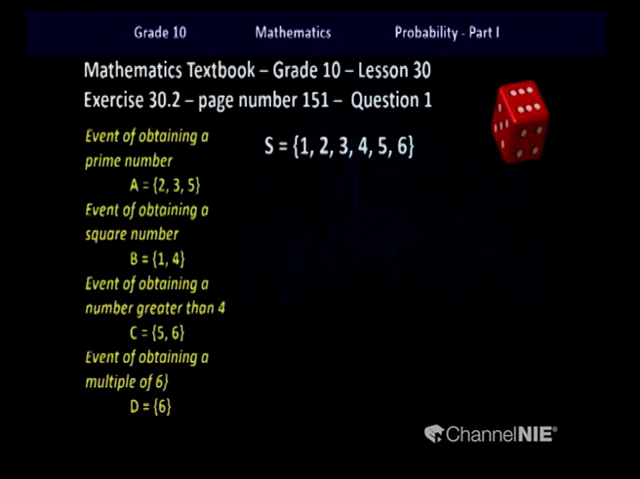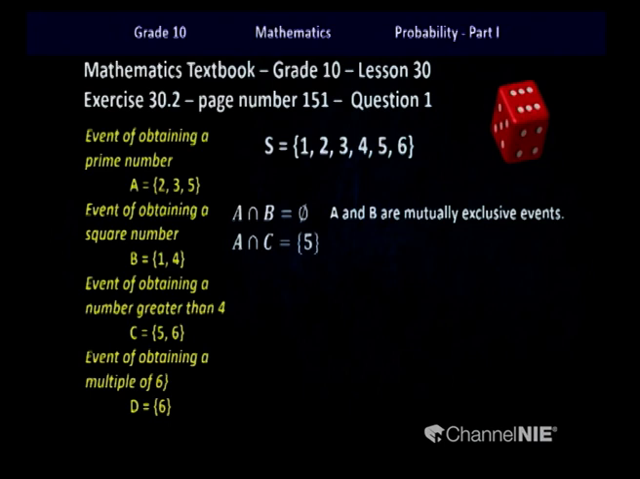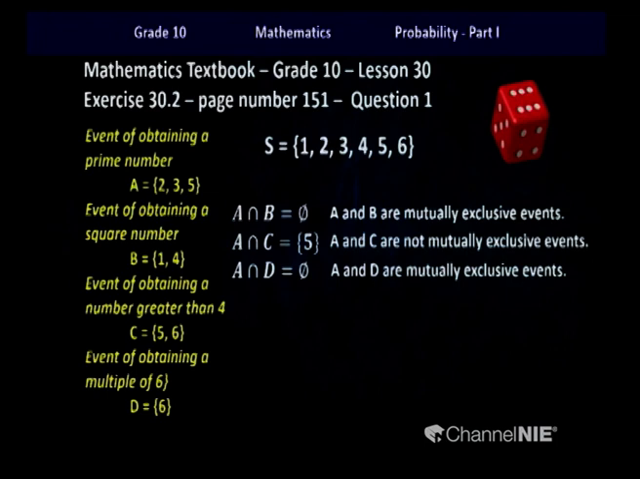Now children, to see whether they are mutually exclusive, we have to see whether they have intersections between them. If you consider events A and B, we can see that they have no intersection. Therefore, A and B can be considered as mutually exclusive events. Let's take A and C together. Yes, they have a common element, 5. So children, they won't be mutually exclusive events. Then, if you consider A and D, they don't have any intersection. Therefore, again, A and D will be mutually exclusive events.